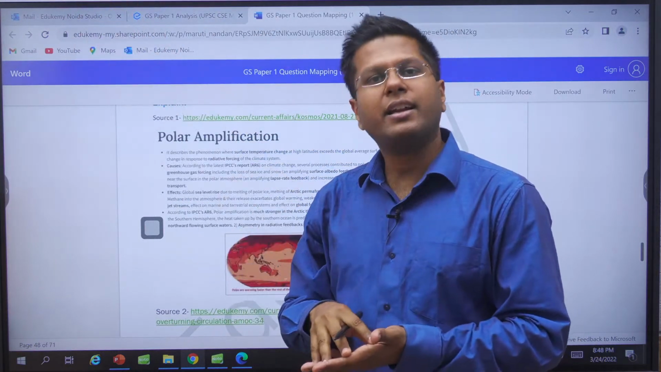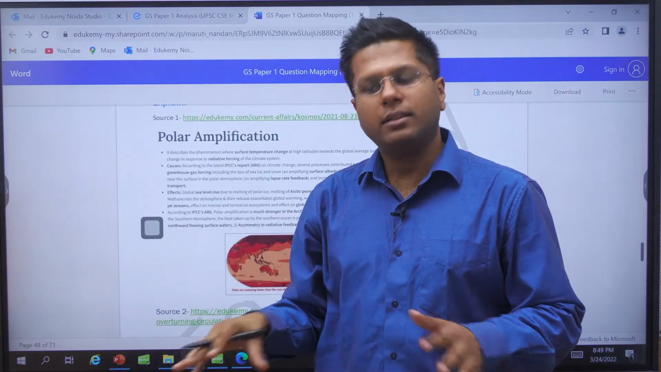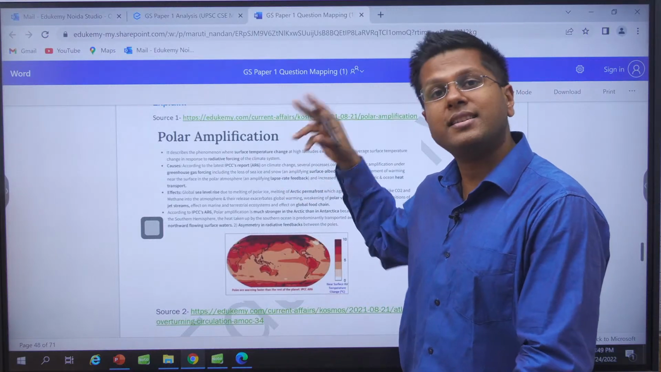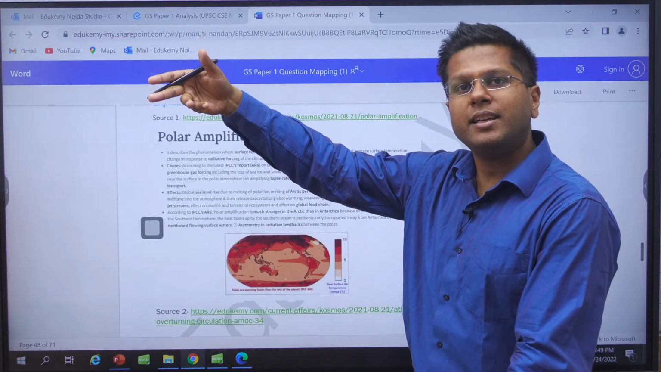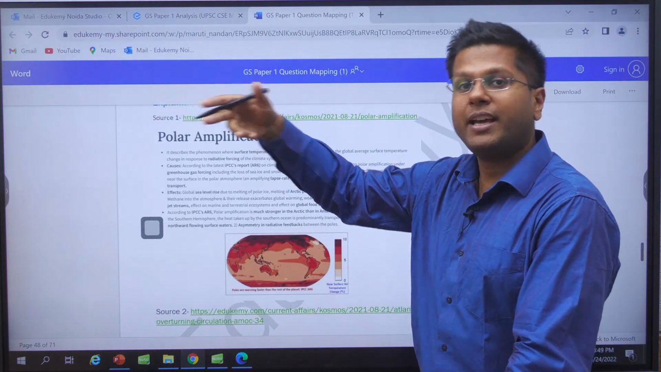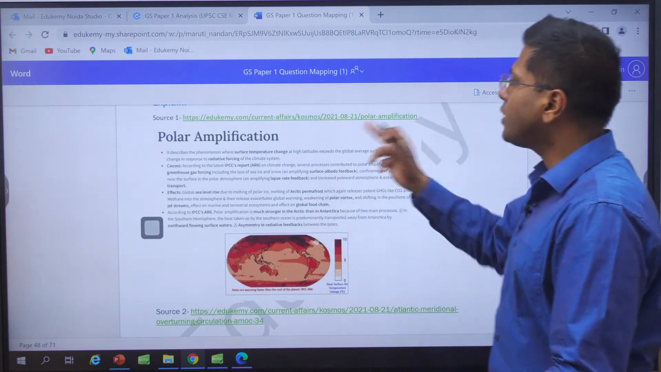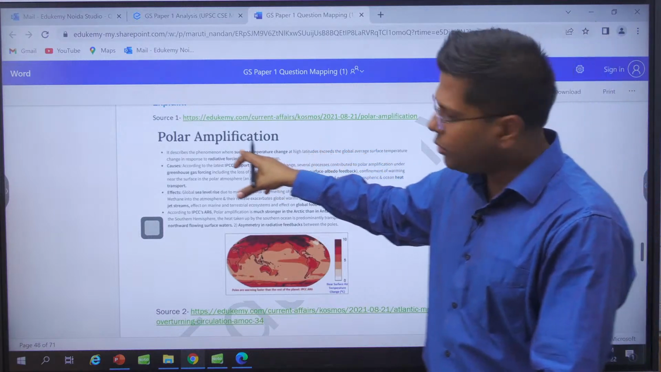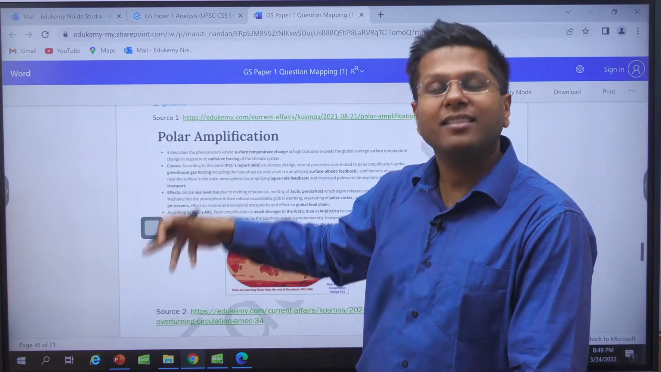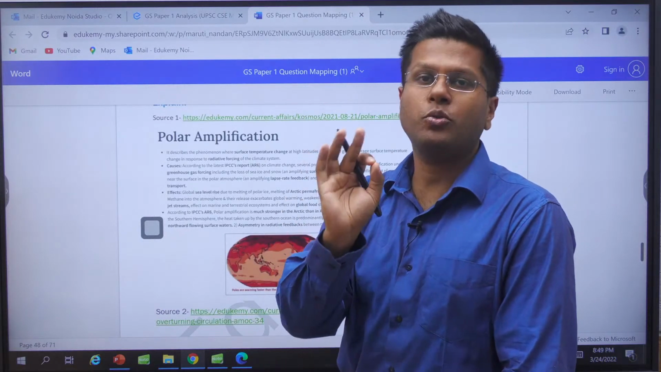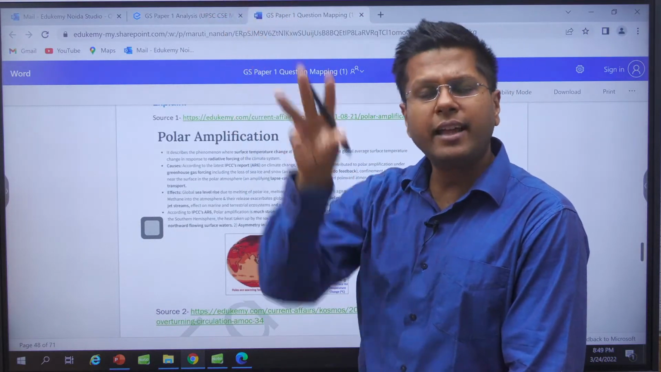The sea temperature rise is more in the tropical areas, but the temperature rise overall is happening more in the polar areas, right? They are getting affected by temperature rise more than the tropical areas. This is what is called polar amplification. Polar amplification is high in the Arctic area and lesser in the Antarctic area. This must be noted. This is the difference between the northern and southern hemisphere.